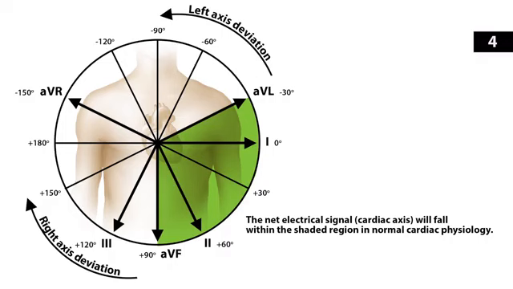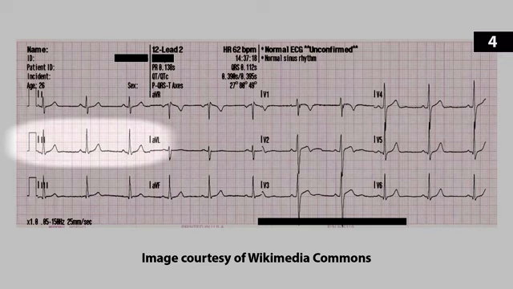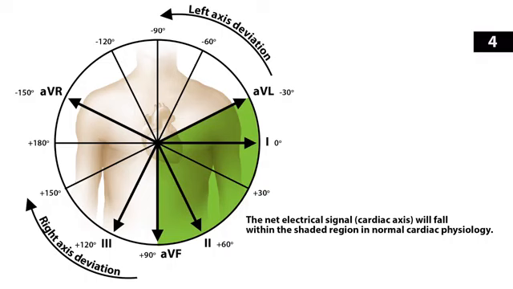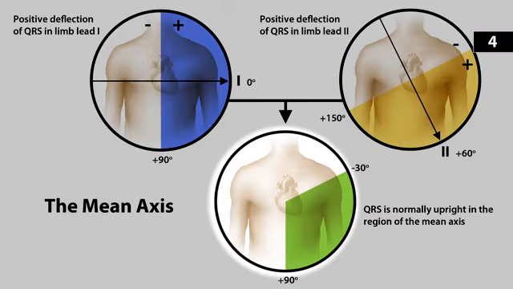Now that tells you that the net electrical signal is somewhere on that right-hand side of the axis, somewhere between -90 and +90 on the right-hand side in the same vector direction as that limb lead 1. We also generally see a positive QRS in lead 2. So we can then say that the net electrical signal of the heart is somewhere between +150 and -30. Now, if you have a positive deflection of the QRS in lead 1 and a positive deflection in lead 2, then you can actually combine those two images together, and that gives you the net electrical signal somewhere in the shaded region that is common to both of these two vectors.